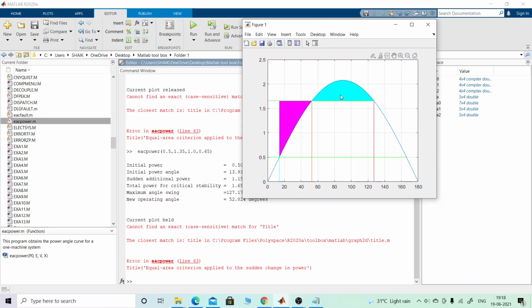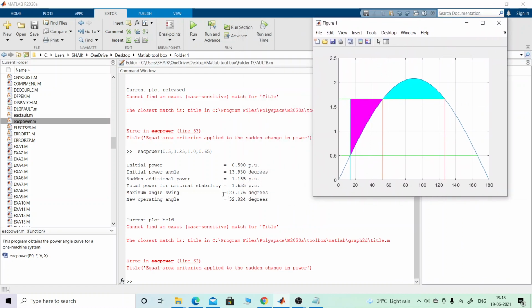From this the analysis has been done, but before it was taken from 0. So the initial power is 0.5, the power angle is 13.9 degrees, the sudden initial power required is 1.155 per unit, the total power for critical stability is 1.655, the maximum angle swing is 127.176 degrees, and the new operating angle is 52.824 degrees.